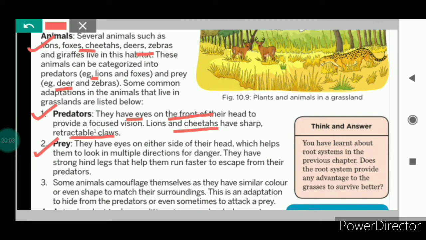Now let's talk about the features of the prey, that is, how the prey can save themselves from the predators. The prey have some features which help them escape from the predators. So let us see what they are. Prey have their eyes on either side of their head, which helps them see in all directions for danger. And they have strong hind legs. Hind legs means the legs that are at the back, because of which they can run faster to save themselves from the predators.